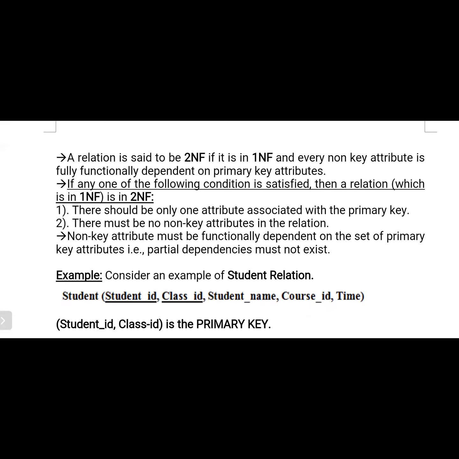A relation is said to be in 2NF if, first of all, it satisfies 1NF, and every non-key attribute... What is the meaning of non-key attribute? If it is a key attribute, it is unique. If it is a non-key attribute, there is no need for it to be unique. That means whatever is without the primary key. So in the table, only one column will be treated as the primary key. Am I right or not?